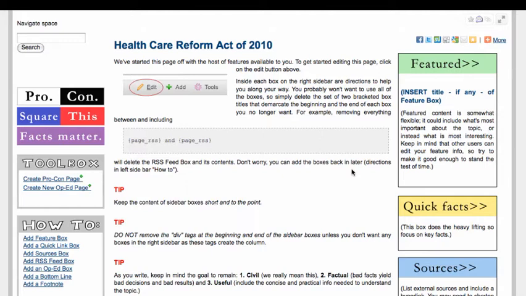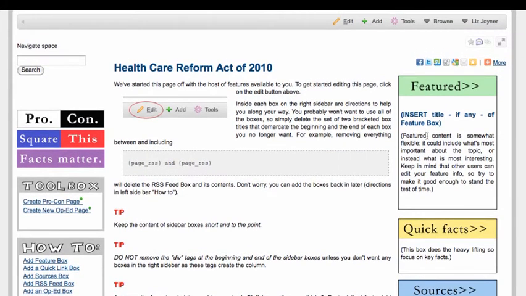People can find it on searches, and actually, if you'd like, you can even add your page and a link to it to the featured page on the Healthcare Reform Act homepage. You can also go ahead and write content on this page if you wish.